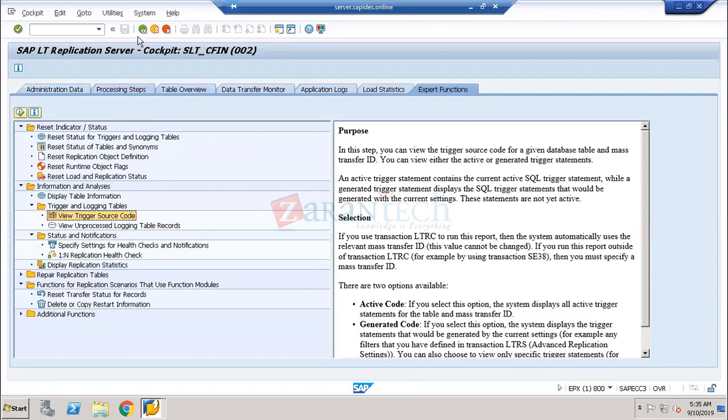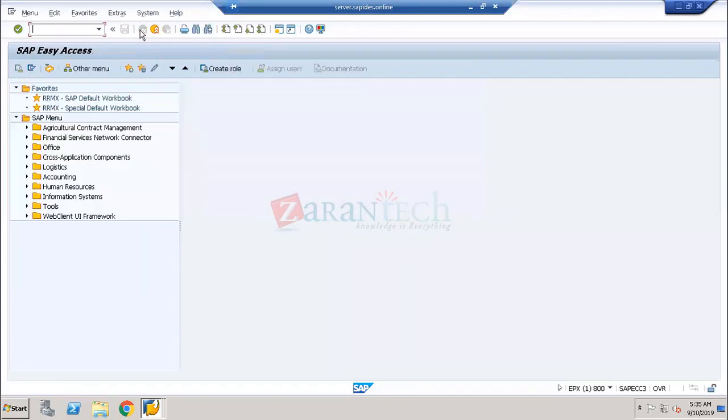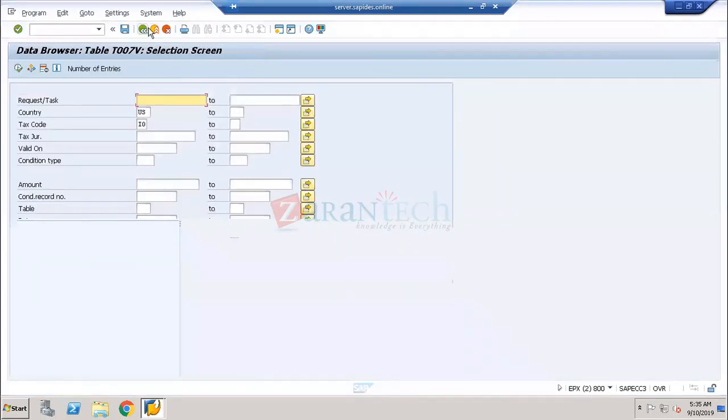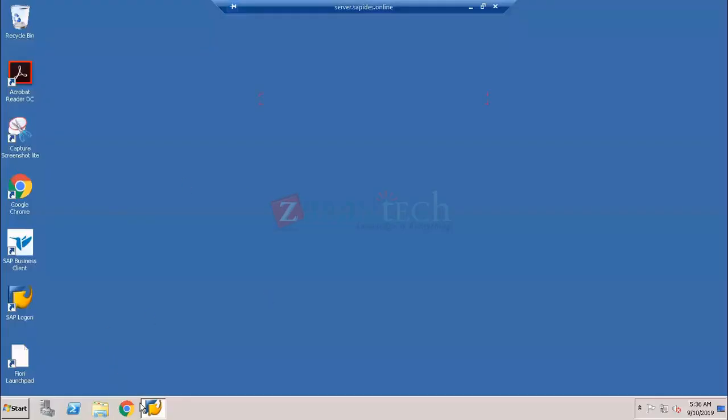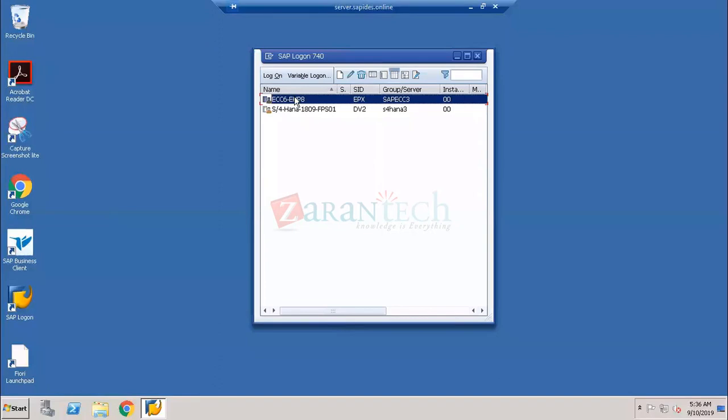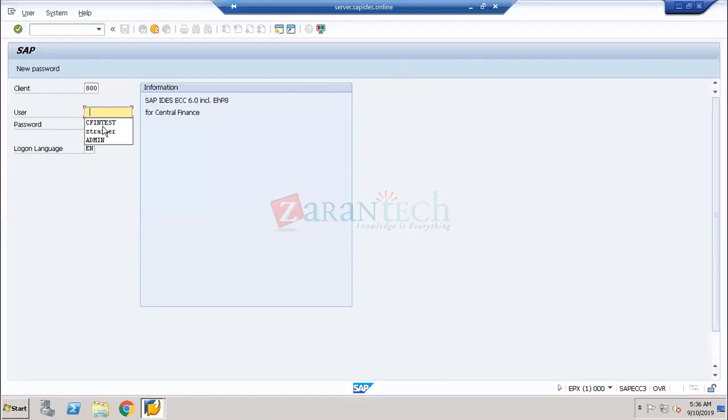Before you do the SLT build up, this is the SLT. Now I'm logging out from the SLT. Now I'm connecting to the source system. This is exactly what I call my source system. Before you do the replication, is there anything I need to do in the configuration? Because you're saying that the data is getting replicated from the source system to the target system.